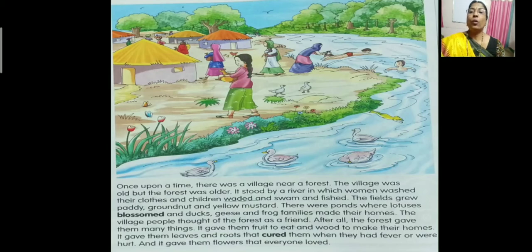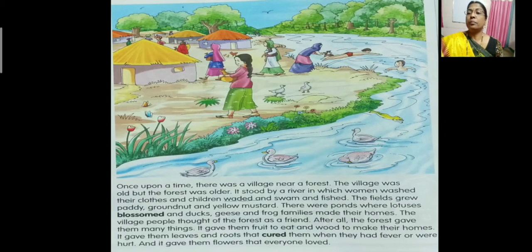There were ponds where lotuses blossomed and ducks, geese, and frog families made their homes. So now, in this particular village, there were fields. And what are the crops which grew in these fields? Yes, paddy. Paddy means rice, through which we get the rice. Groundnut and yellow mustard also. And there were ponds. And in the ponds, there were beautiful lotuses which blossomed. And in that pond, ducks were there, geese and frogs. All these made families in those ponds.